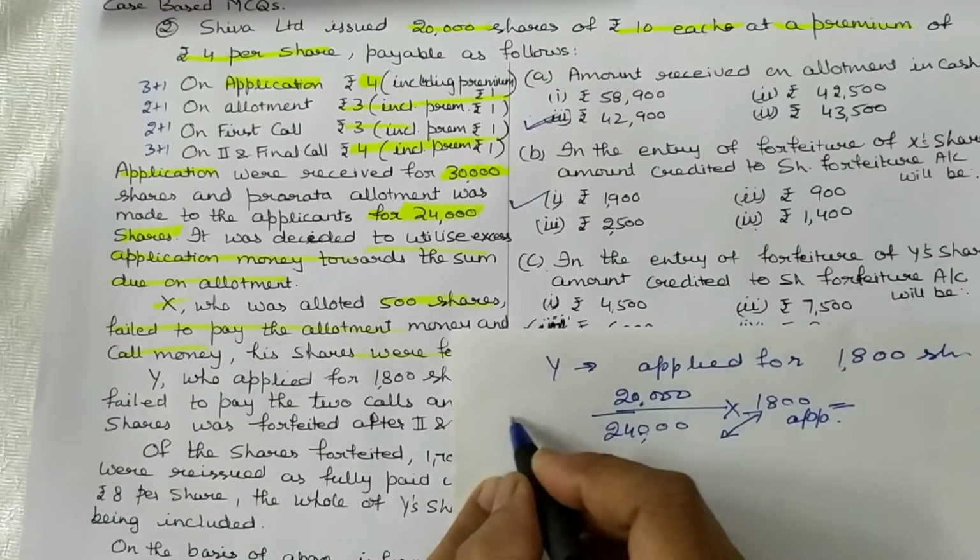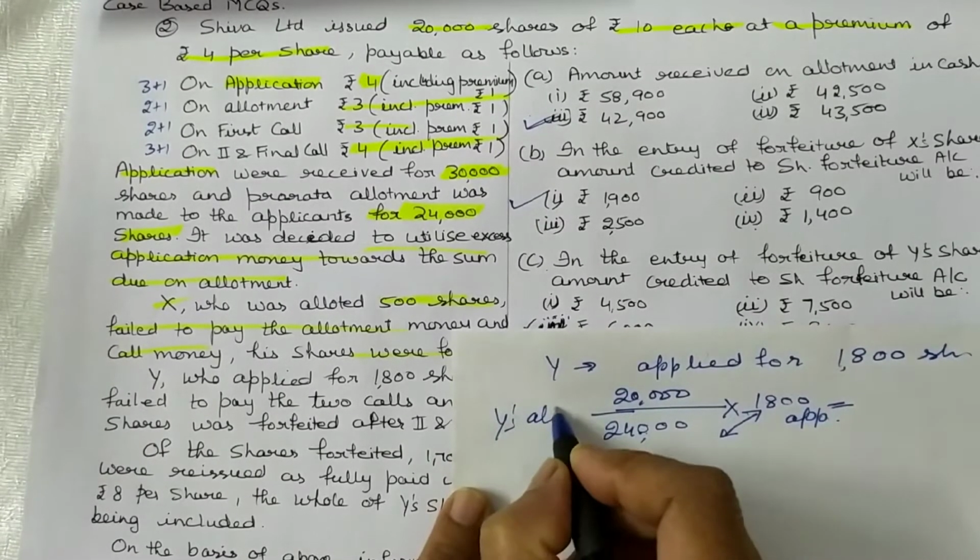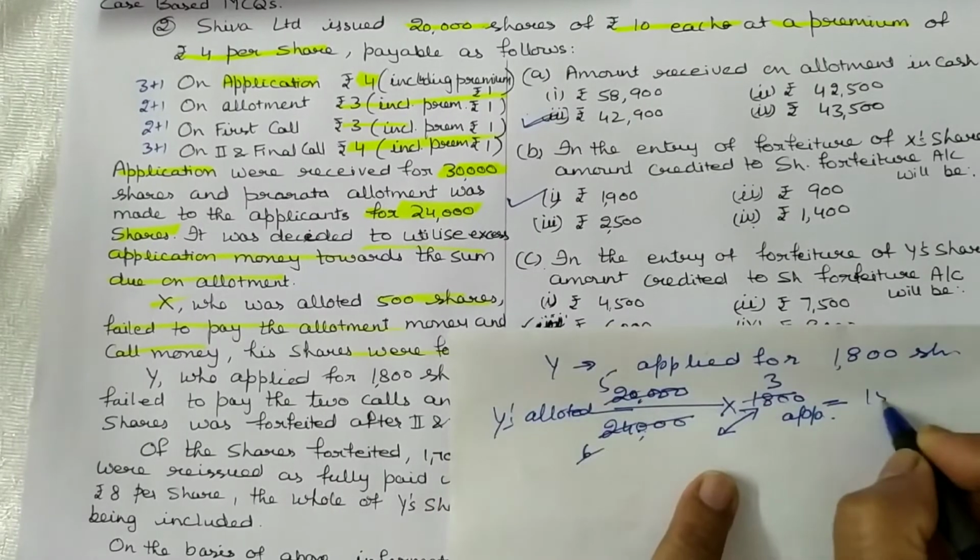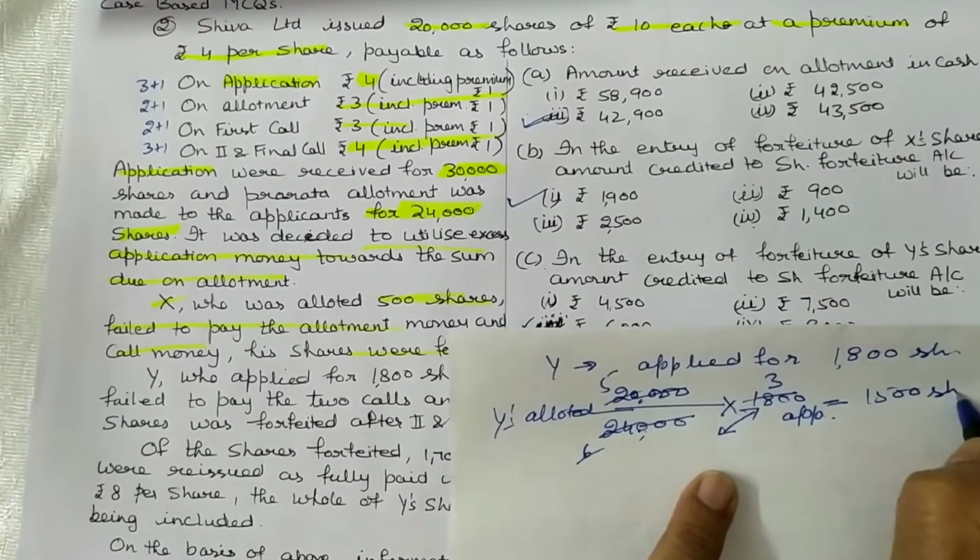It means Y's allotted shares is equal to 1,500 allotted shares.